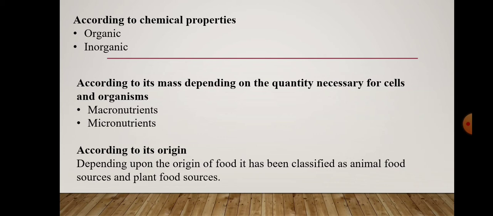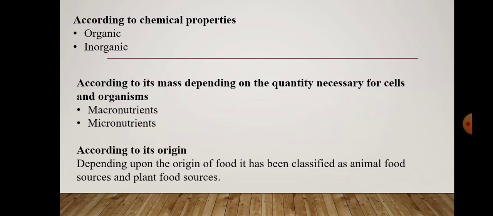Then according to the quantity needed by the cells or organism, food can be classified into two types: macronutrients and micronutrients. Macronutrients are those which are needed in large quantity. It may include proteins, fats, etc. And micronutrients are those which are required only in small quantities, that means in milligrams. It may include vitamins and minerals.